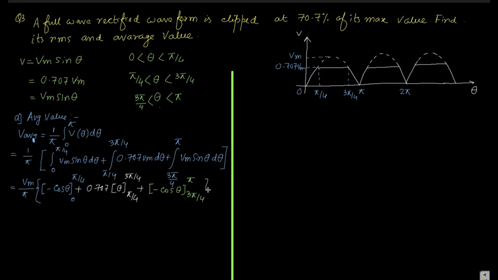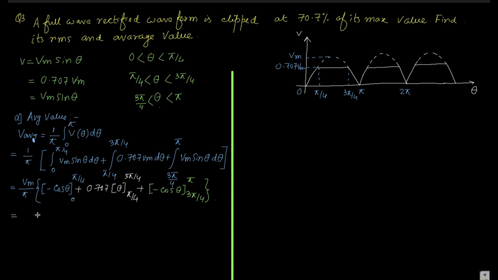So this is the integration of Vm sin theta. Taking Vm as common, it becomes Vm by pi. The integration of sin theta is minus cos theta, with 0 to pi by 4 as the integration limit. Here 0.707 is a constant. The integration of d theta will be theta from pi by 4 to 3 pi by 4, and again sin theta gives minus cos theta from 3 pi by 4 to pi.